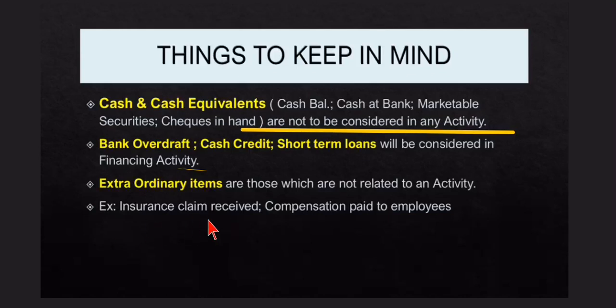Generally the insurance claim or extraordinary items are all dealt with in operating activities as per the format. Compensation paid to employees, such as accidental compensation, is again not part of the day-to-day activity of the business, neither investment nor financing, so it is also an extraordinary item. So, keep in mind: cash and cash equivalents should not be considered in any activity. Bank overdraft, cash credit or short-term loans go in financing activities. And extraordinary items will be dealt with in the operating activity, because this is as per Accounting Standard 3 (revised) format.